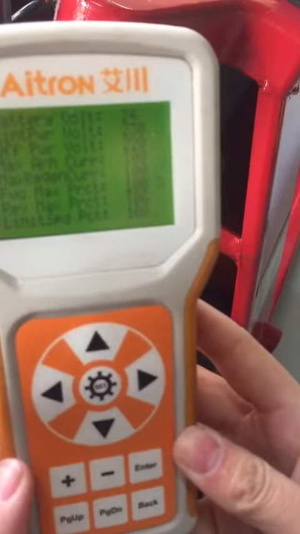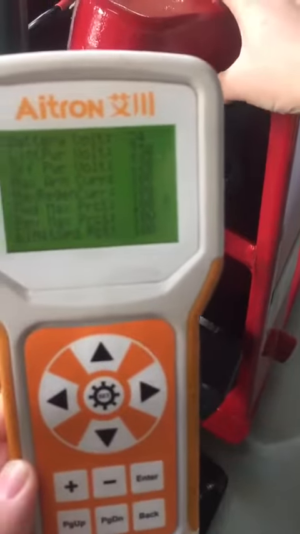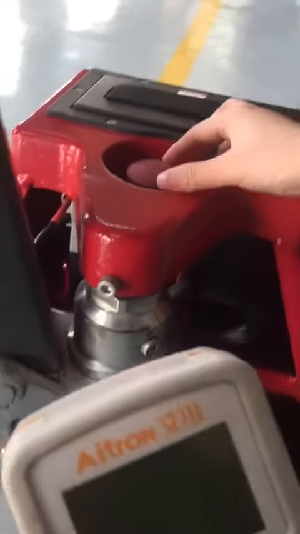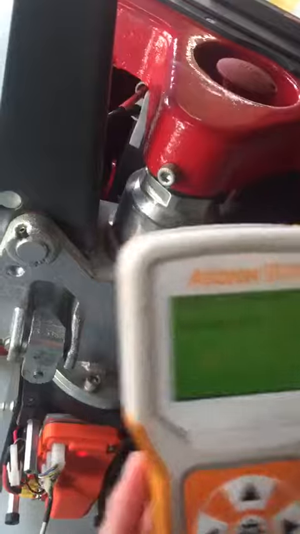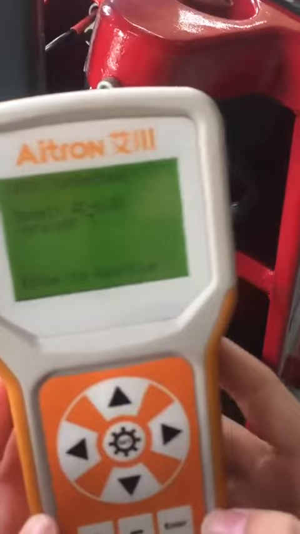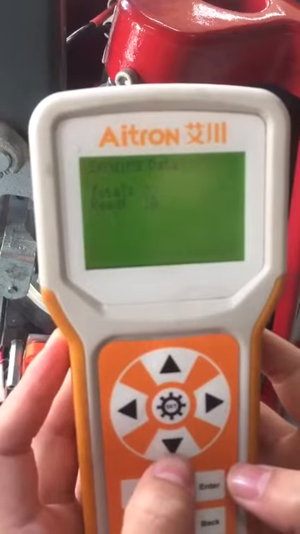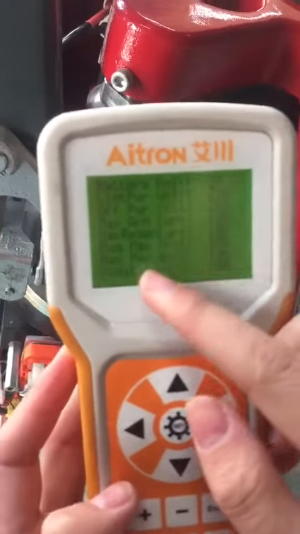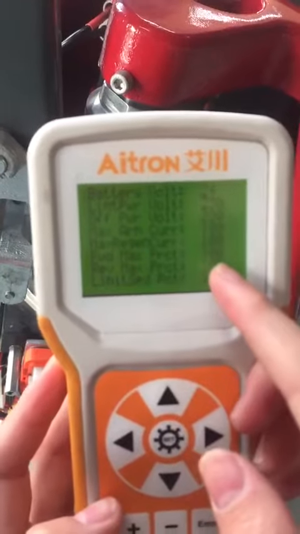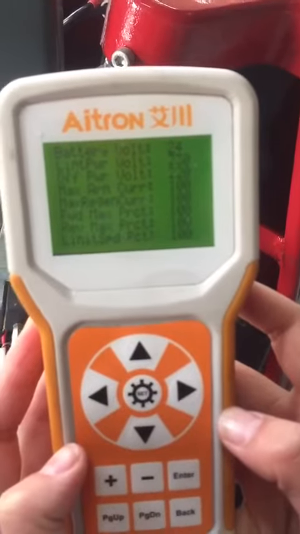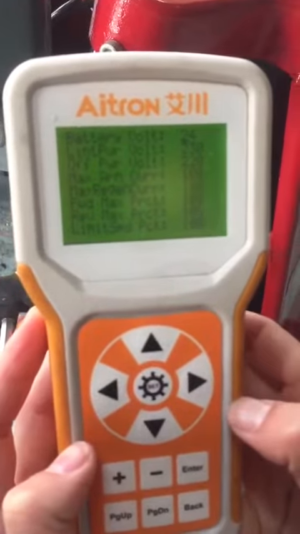Then you turn off the emergency stop button. Then you turn on. Okay, we enter. You will see the forward max speed is 100%, so the speed is already set. Finish.